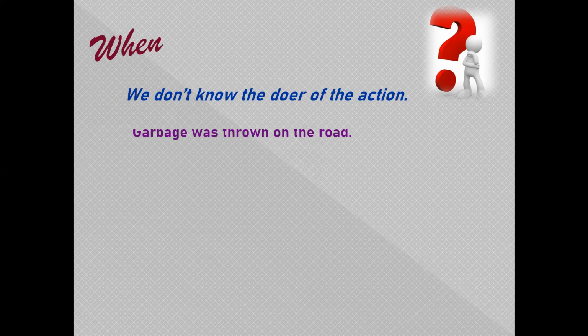For example, garbage was thrown on the road. So this sentence is in passive voice. How did I come to know? Because here I have used the third form of verb, right? So garbage was thrown on the road by him or by someone, right? But I have not used it over here because it is not sure who has thrown the garbage. So here the doer of the action is not known. So that is why I have used passive voice.